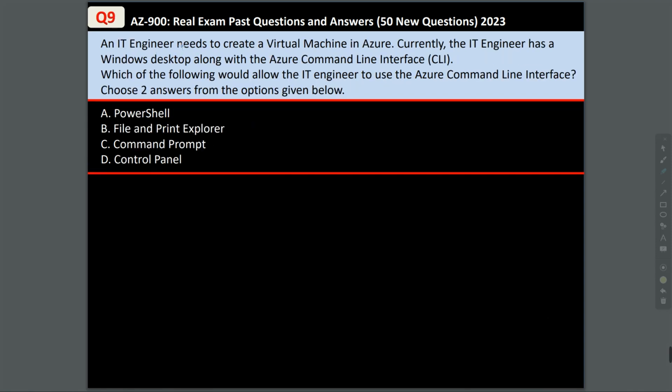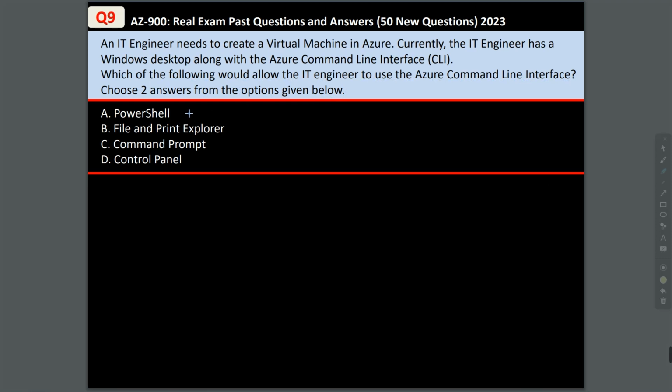Question 9. An IT engineer needs to create a virtual machine in Azure. Currently, the IT engineer has a Windows desktop along with the Azure command line interface. Which of the following would allow the IT engineer to use the Azure command line interface? Choose two answers from the options given below.